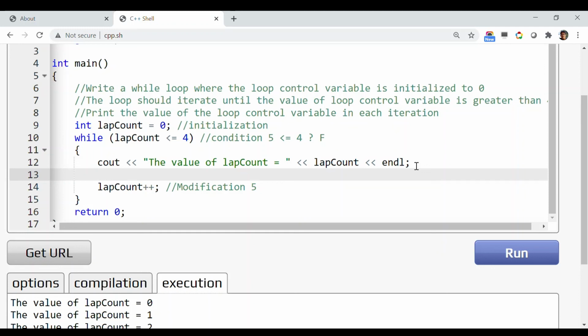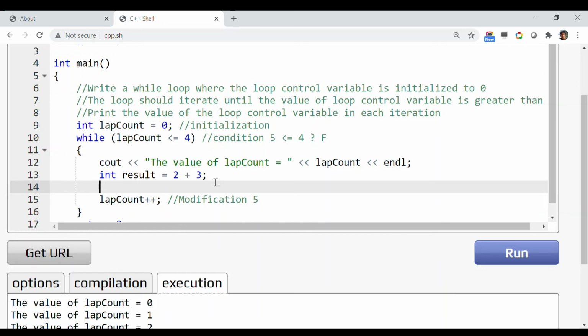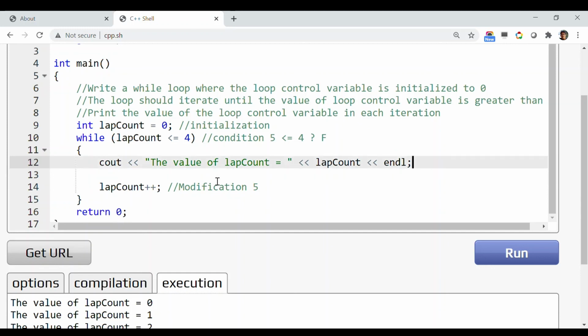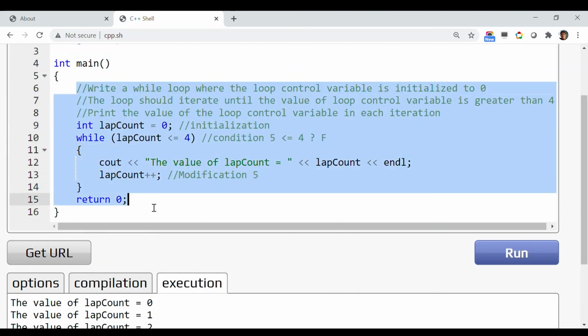You can initialize some variable, let's say result equals 2 plus 3, whatever operation you want to do, and there can be any number of lines inside this while loop. There is no restriction on that. I'm just cleaning the code, and this is the final code for this problem.